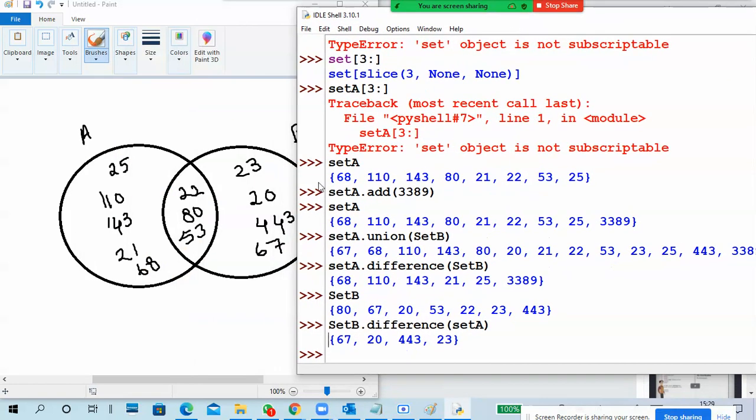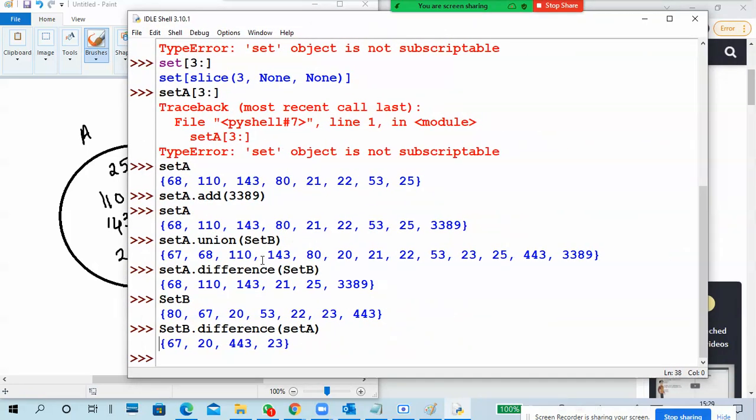See, here you can see 67, 20, 23, 443 only. It is not displaying 22, 80, 53, even though they belong to set B. So that is the difference. Set A only, set B only, and set A and set B together is union. This is how we can give differences.